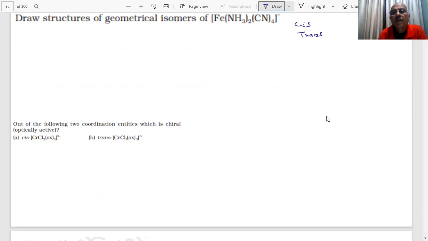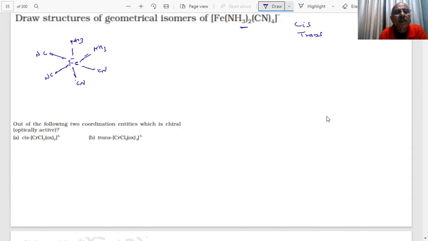How will you draw? Iron, and then you have 2 NH3, put 2 NH3 on the same side, and CN, CN, CN, CN.